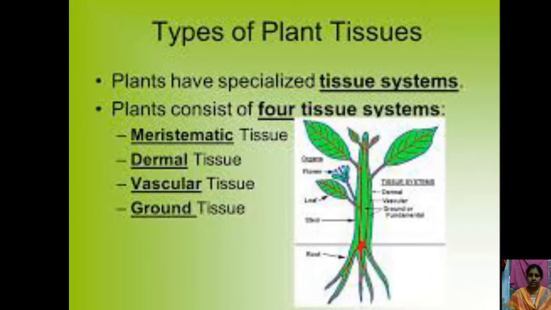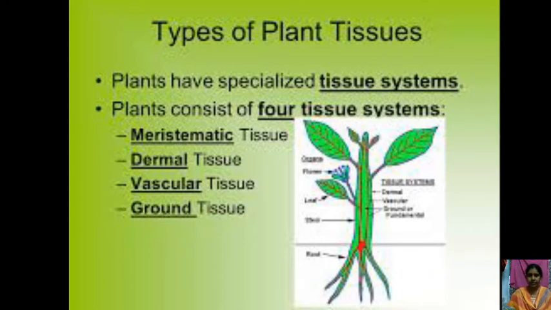Shoot apex and root apex contain meristematic cells, and due to their presence the plant grows well.